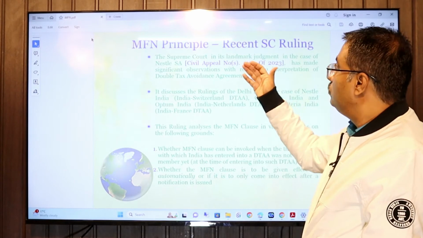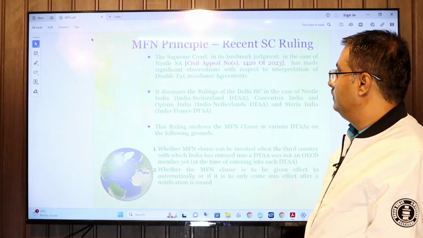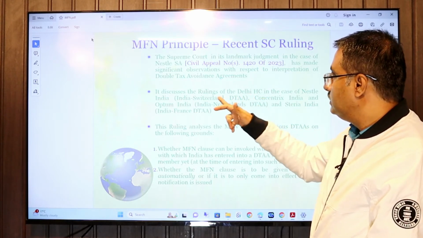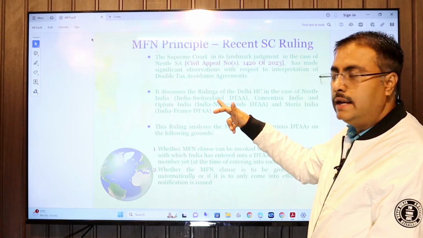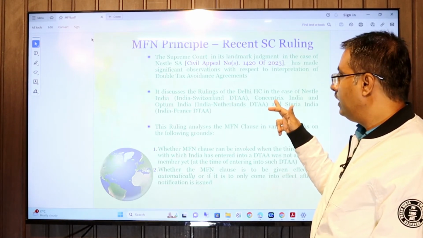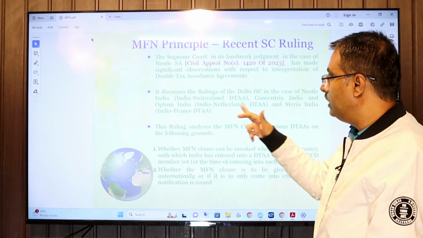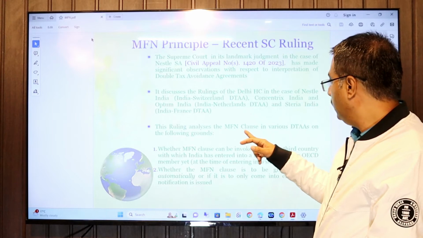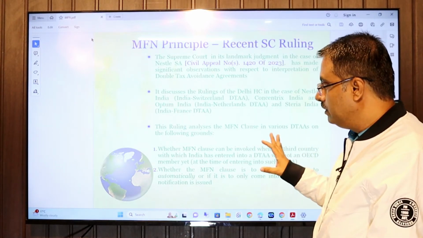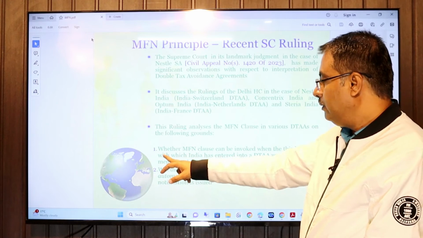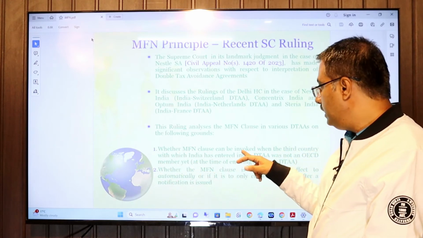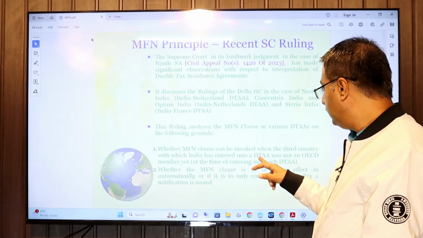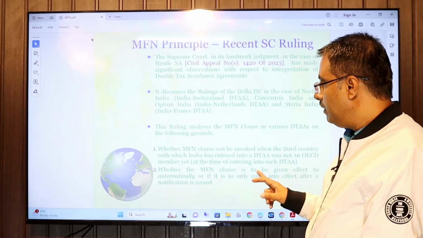The recent Supreme Court ruling in the case of Nestle discussed the Steria case in respect of the India-Switzerland treaty, the Concentrix case in respect of the Netherlands treaty and Steria in respect of the France treaty. In ruling on the MFN clause, they considered the following ground: whether the MFN clause can be invoked when the treaty country with which India has entered a DTA was not an OECD member.